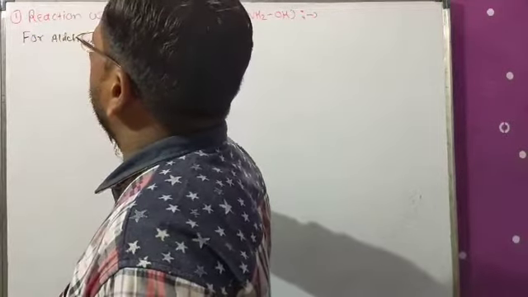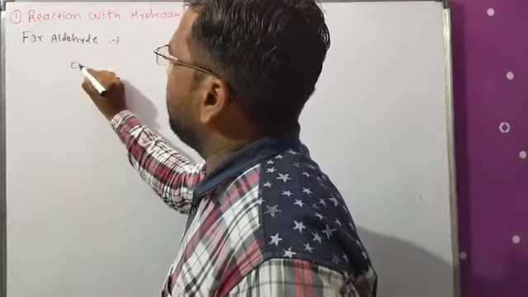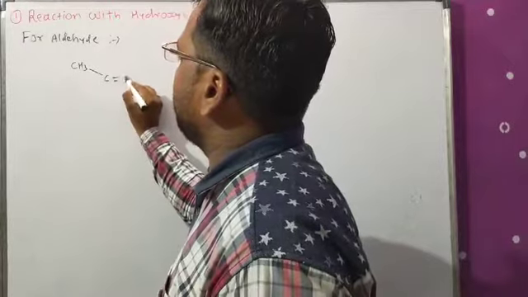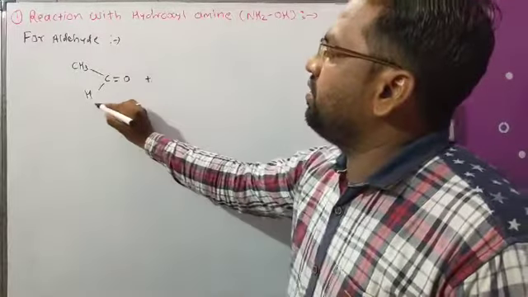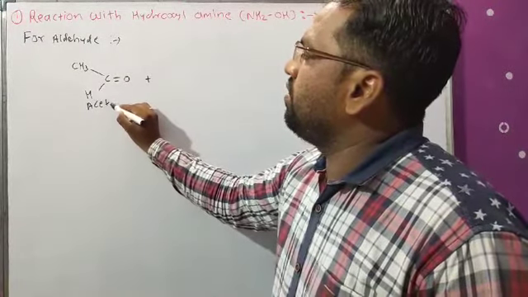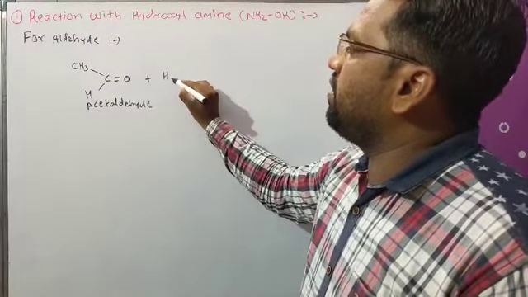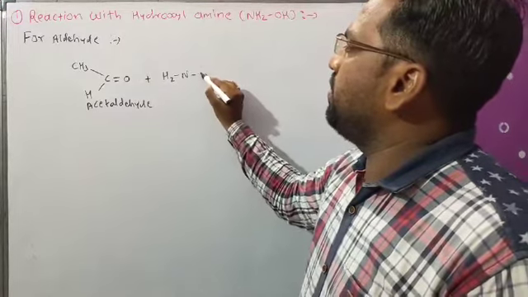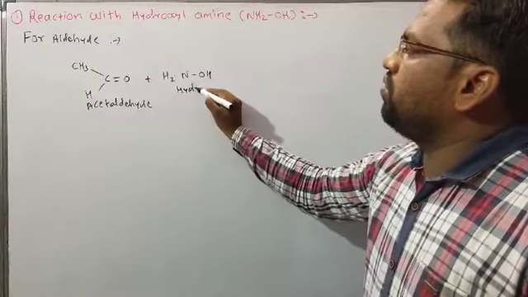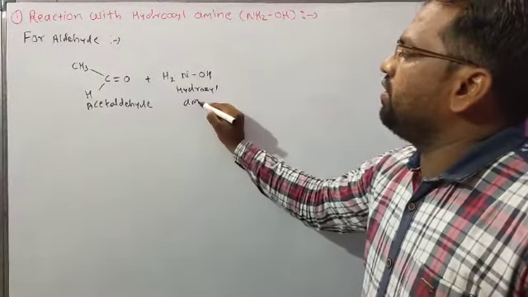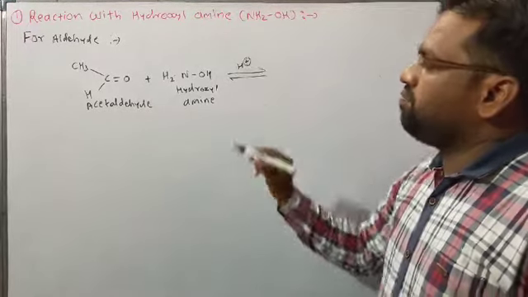Reaction for aldehyde. Now see here, when acetaldehyde, that is CH3 C double bond O H, is reacted with hydroxylamine in presence of weakly acidic medium.